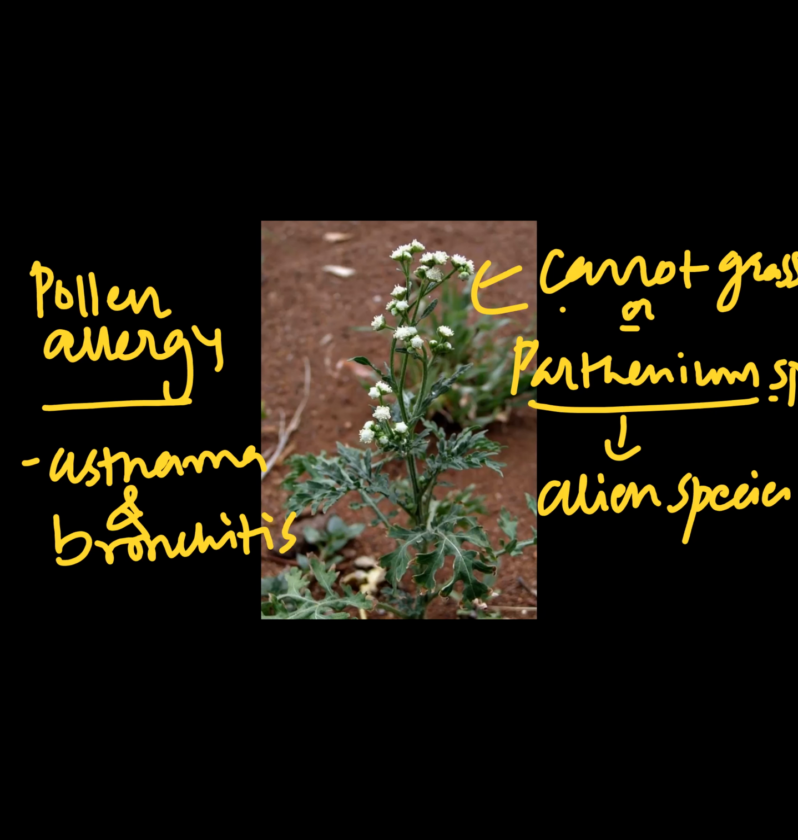This kind of species is called an alien species. This is the one which has been found to be causing lots of issues related to asthma and bronchitis. Many patients, many farmers in fields, many farm workers, particularly in wheat fields, have been suffering from this allergy of pollen grains, mainly from Parthenium. So that was one point which one had to understand.